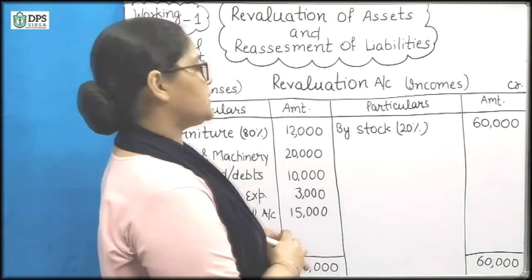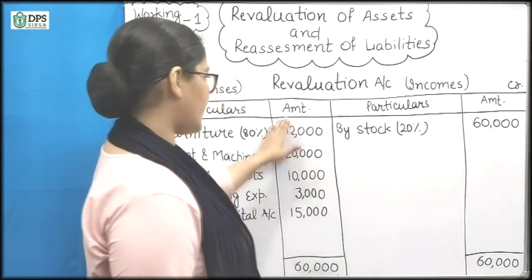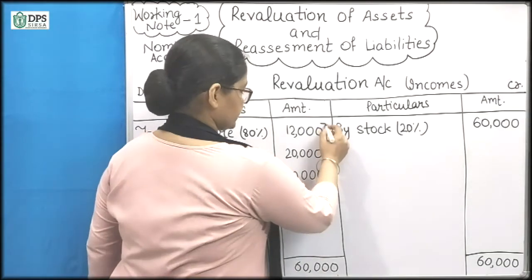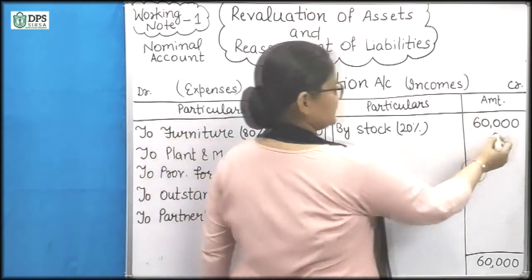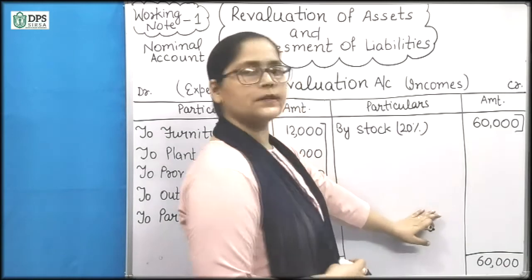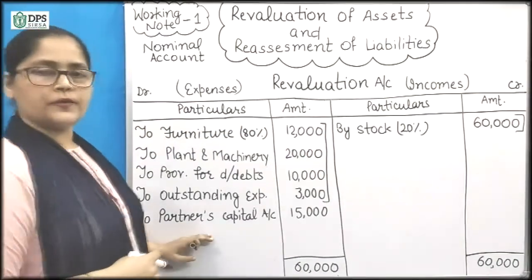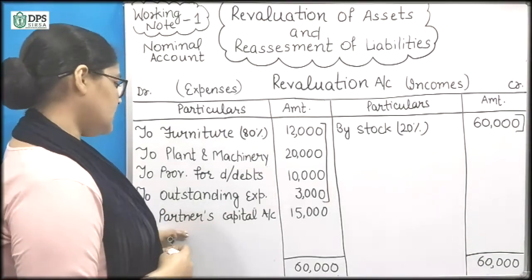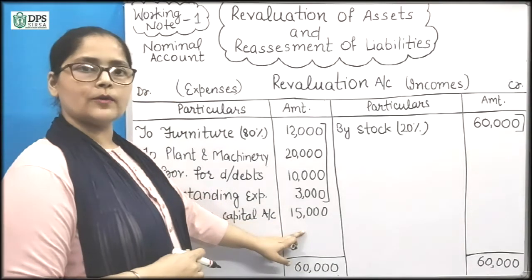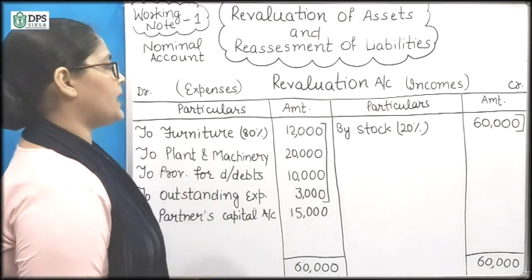So by totaling all these items and comparing both sides, we know that the income side is greater. So we have a profit here, 15,000, and we will transfer it to the capital account of partners.